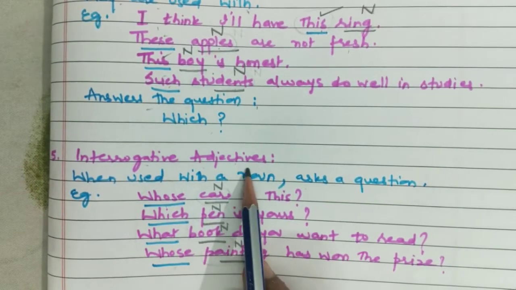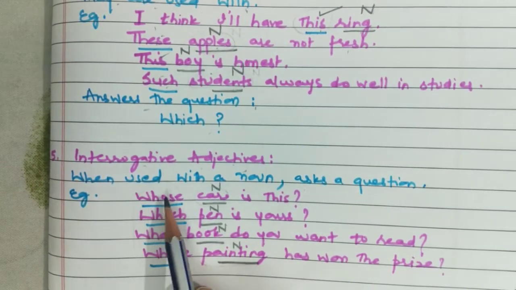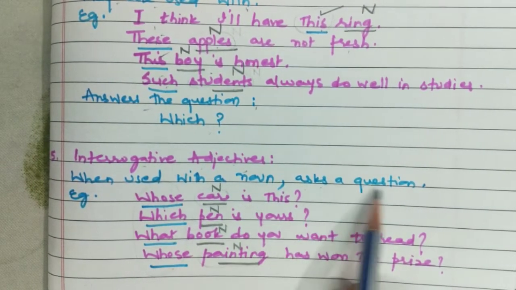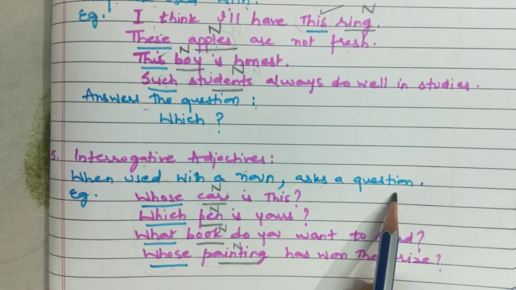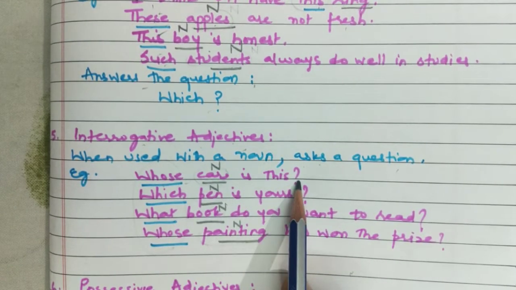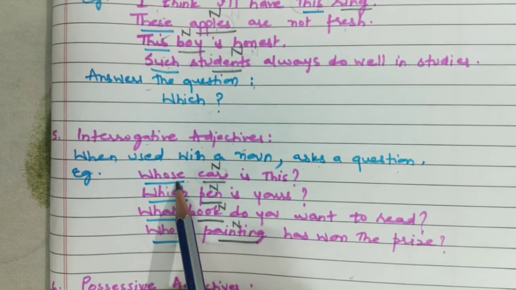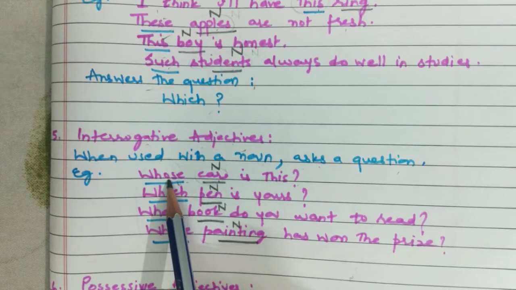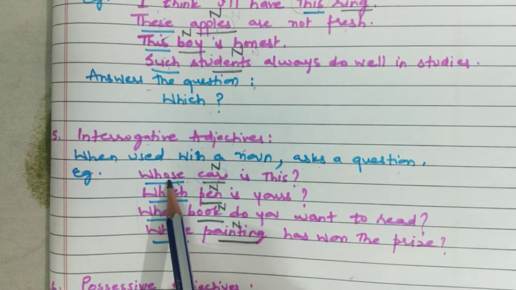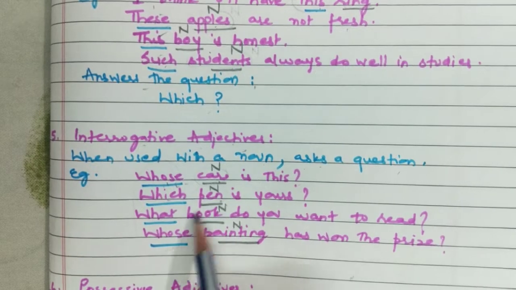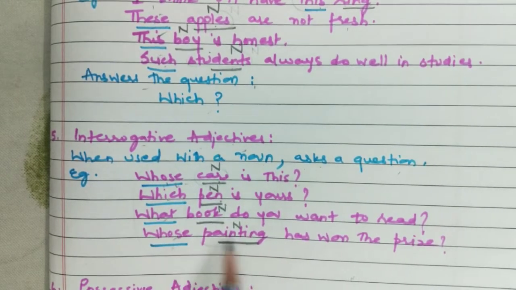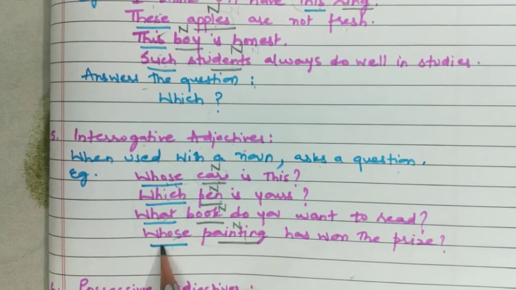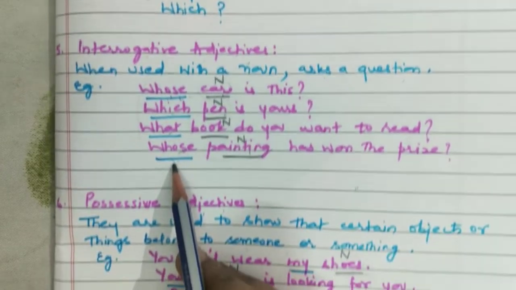Next is the interrogative adjective. When used with a noun, it asks a question. For example, whose car is this? Any question word which is used with a noun and asks a question is going to be an interrogative adjective. Whose car? Which pen? What book? Whose painting? So all these are interrogative adjectives.